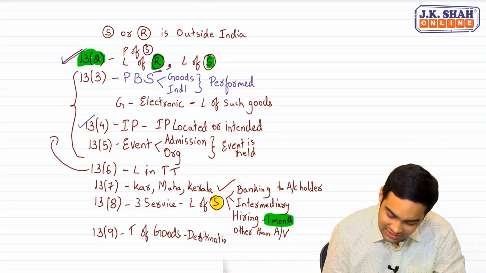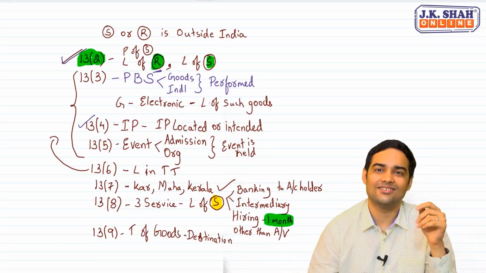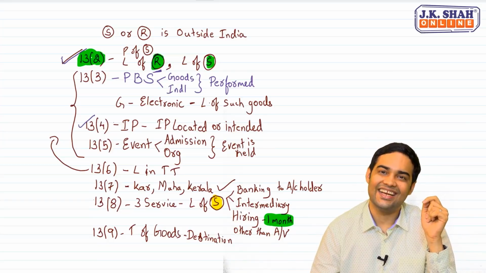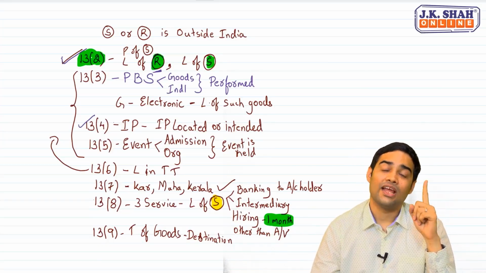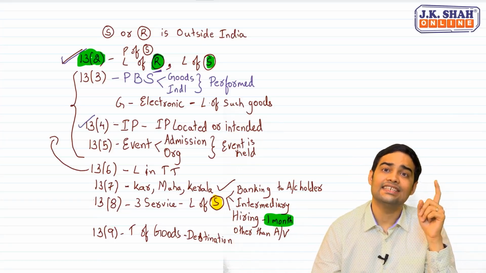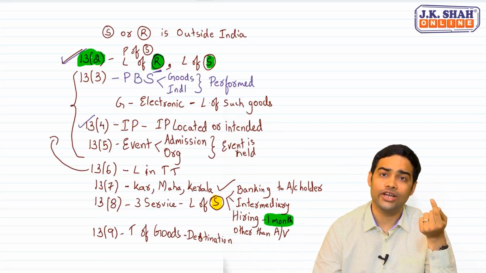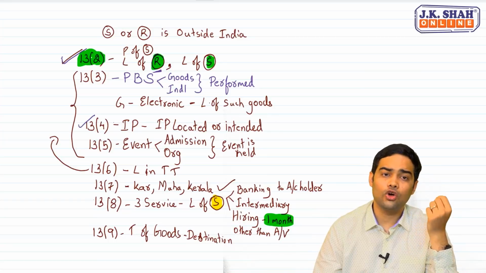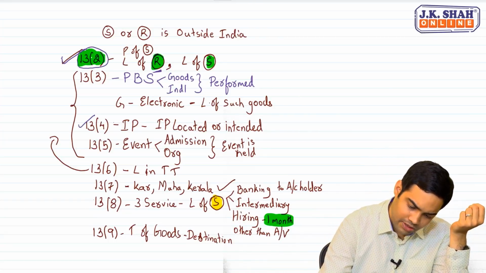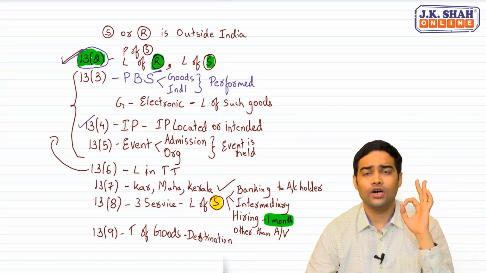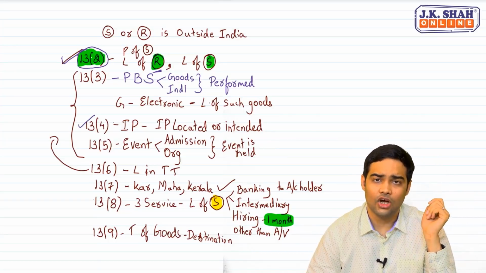If the goods are going outside India, then the place of supply will be outside India. Are you clear with this? Yes. Okay. Remember one thing about 13.9, it says other than mail or courier. If it is through mail or courier, then what would be applicable? 13.2. Clearly the law provides for transportation of goods other than mail or courier.